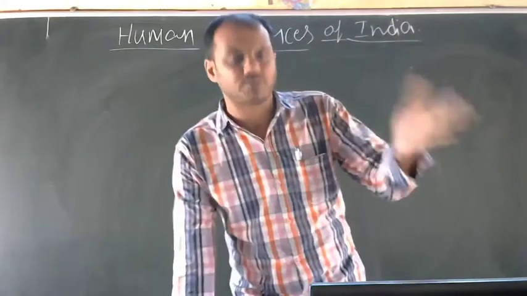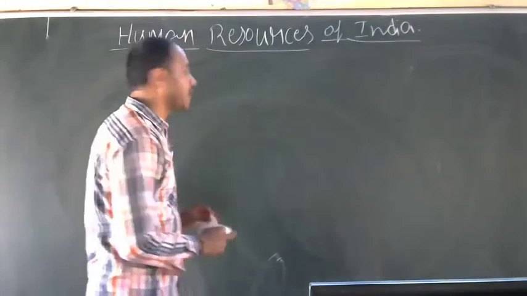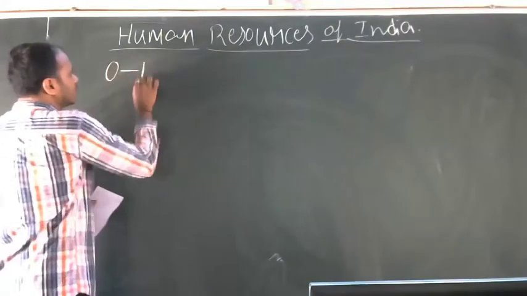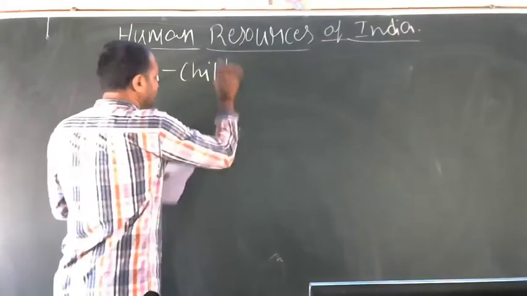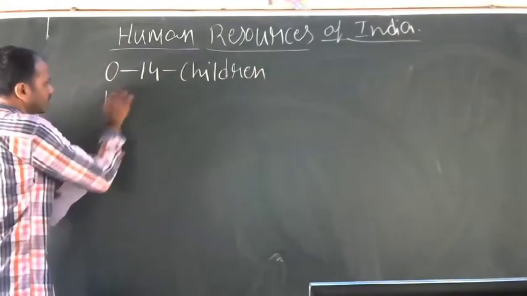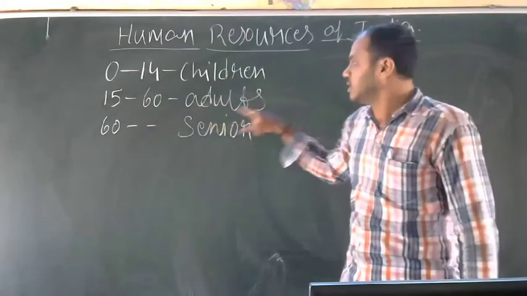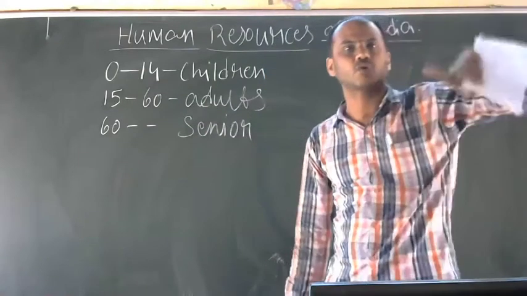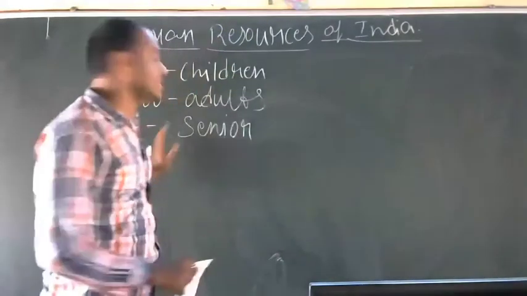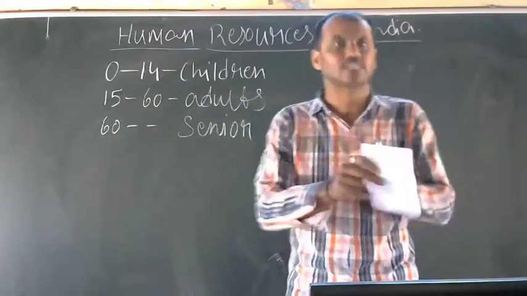How has the population been divided? 0 to 14, children. 15 to 60, adults. 60 and above, they are considered as the senior citizens. 0 to 14 they are considered as the children, 15 to 60 as the adults, and 60 till the death, they are considered as the senior citizens. So like this the population has been divided.